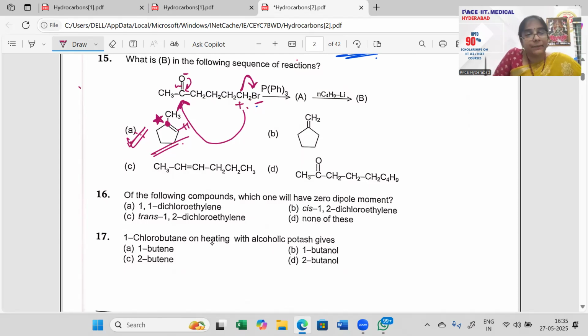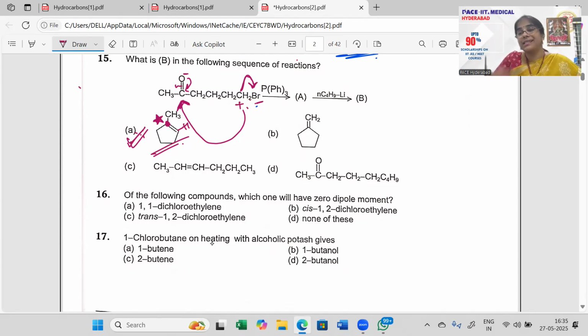All right, next up. Out of the following compounds, which of them will have zero dipole moment? Zero dipole moment मतलब always trans products, because one is pulling it from one side, other will be pulling it from other side. So diagonal positions, you have a tug of war situation. Diagonally somebody is stretching you, which means you are in a win-win situation. You are not moving, no dipoles there.